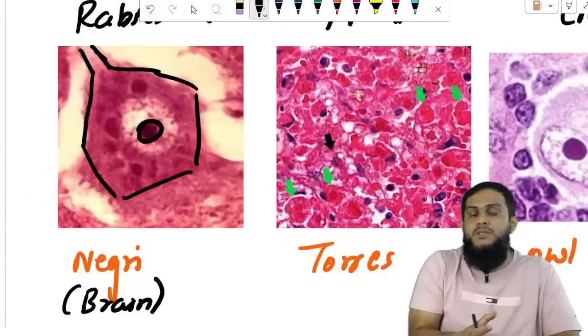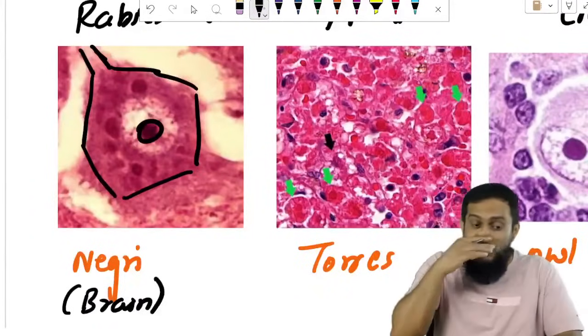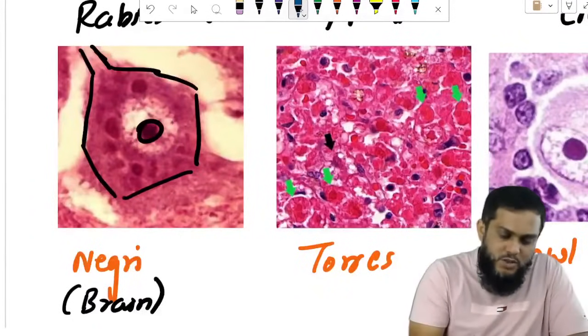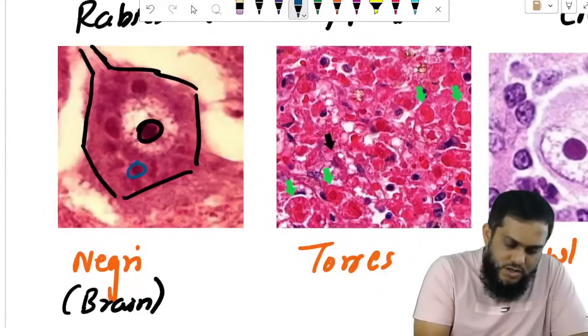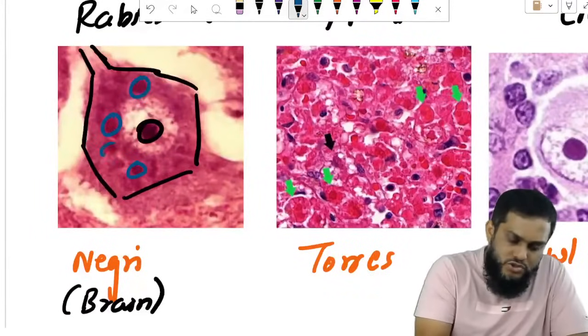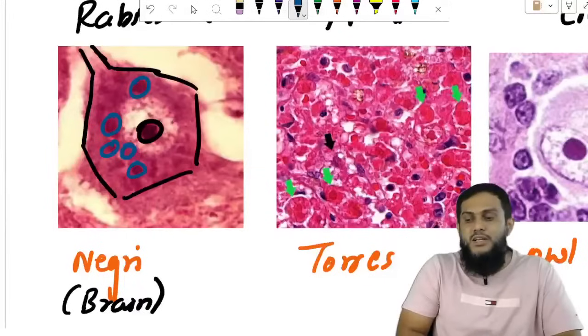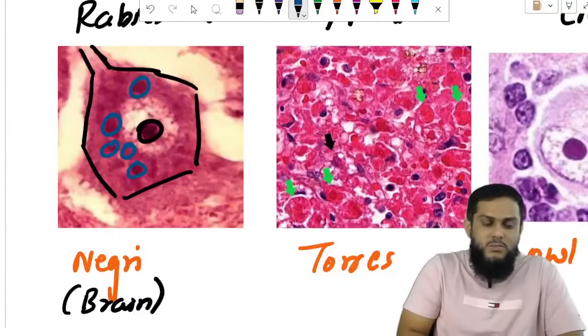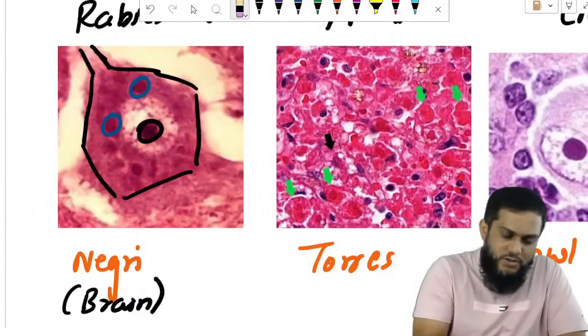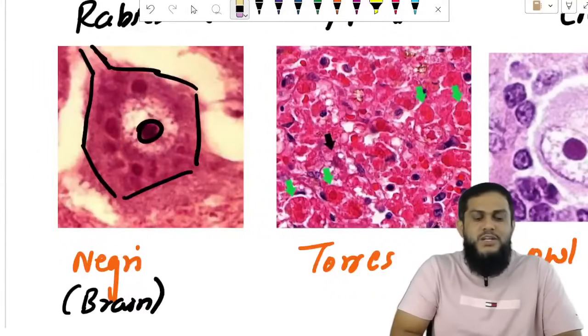When a brain biopsy is taken, the neuron is seen. Within the neuron, in the cytoplasm, you see these dark, round, maroon structures, and these are Negri bodies. If I remove the labels, you will see them here. These are Negri bodies.